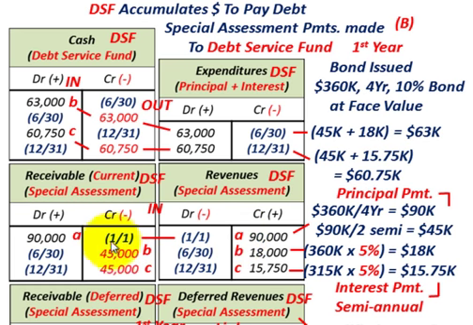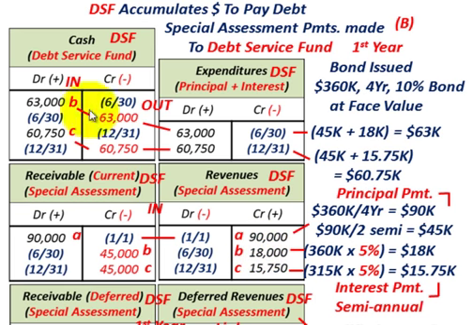Okay, so we reduced our receivables by $45,000, and then in our revenues, again special assessment, we're going to credit that for $18,000 for that interest. We had that total $360,000 outstanding for that 6-month period, times a 5% interest rate, half of the 10%, which gives us $18,000 of revenues. We're going to be receiving those revenues from the property owners that are being billed for that new construction of the road. So credit it for $18,000.